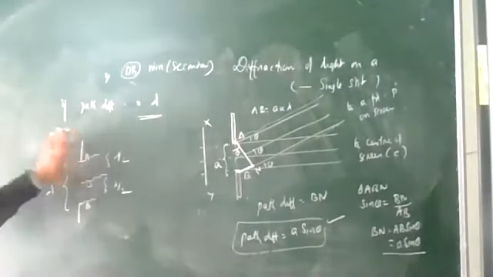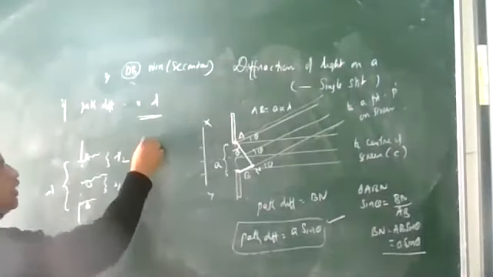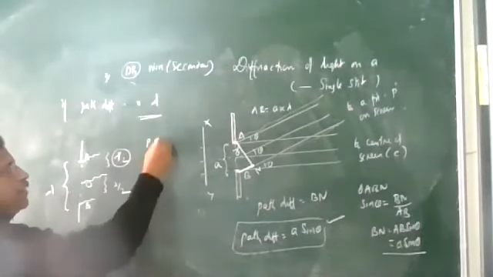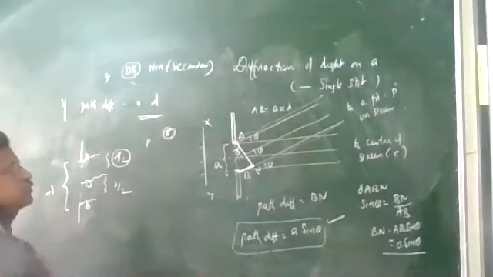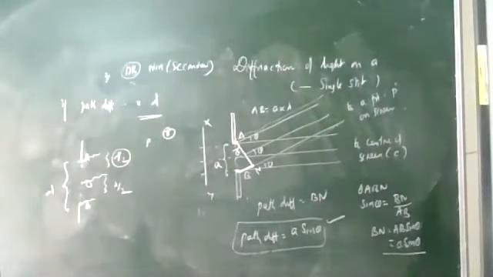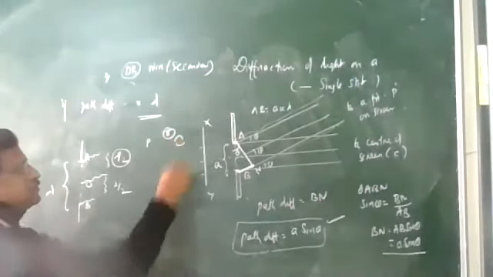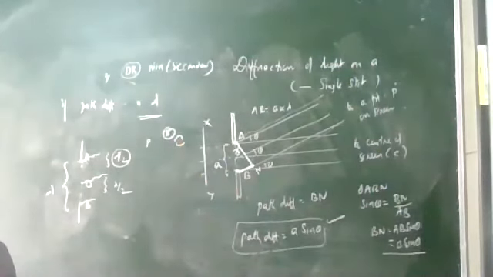So when the two wavelets from A and O reach the point P with a path difference of lambda by 2, which corresponds to a phase difference of pi, as per the equation, crest and trough meet there and interfere destructively, so you get a minimum there.